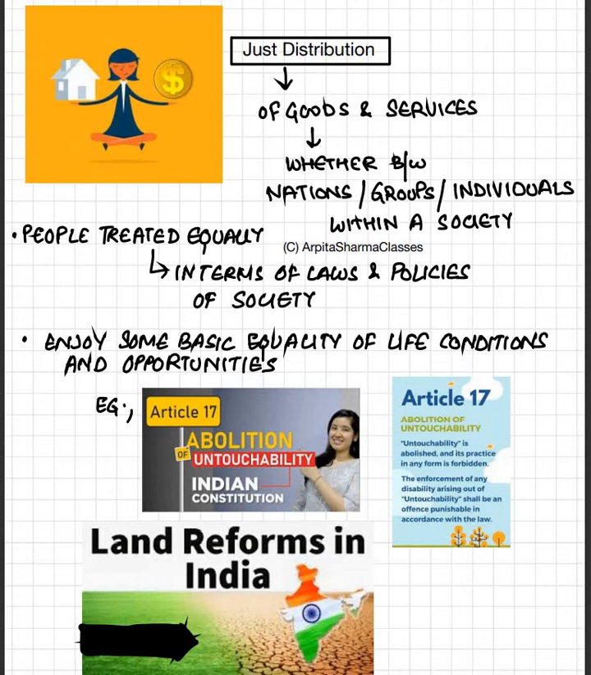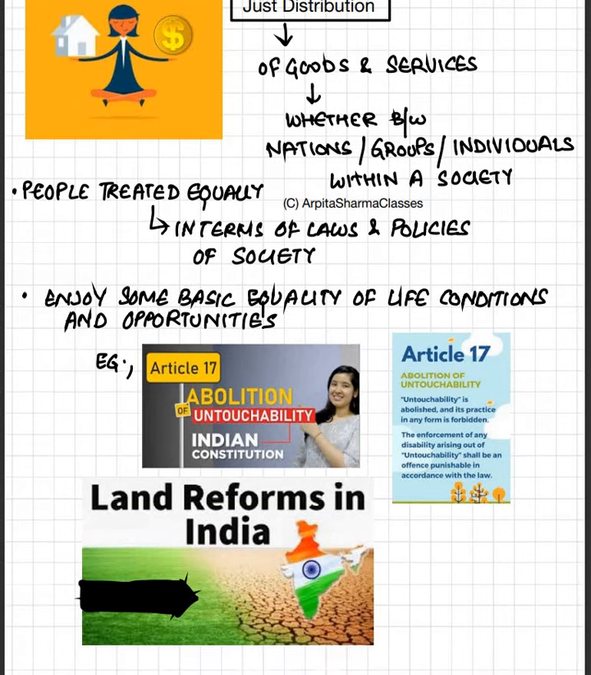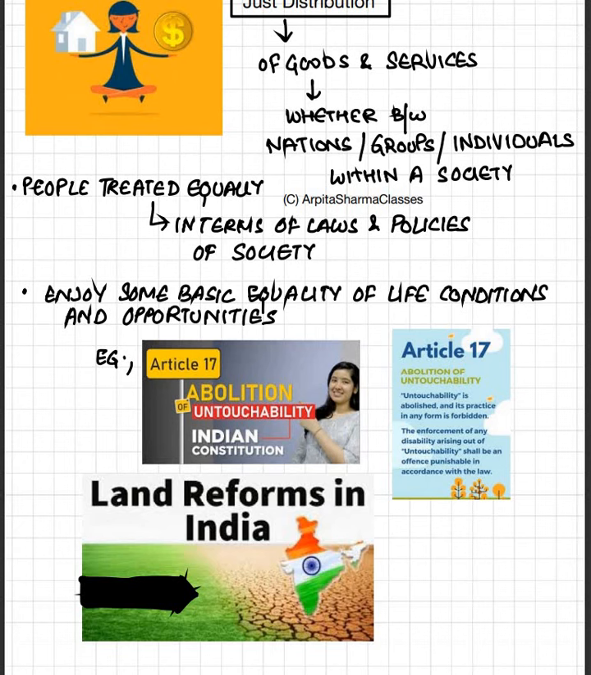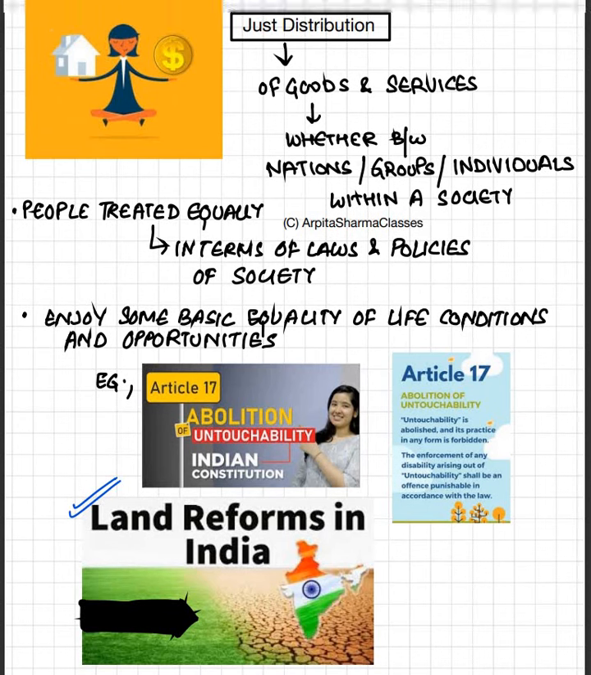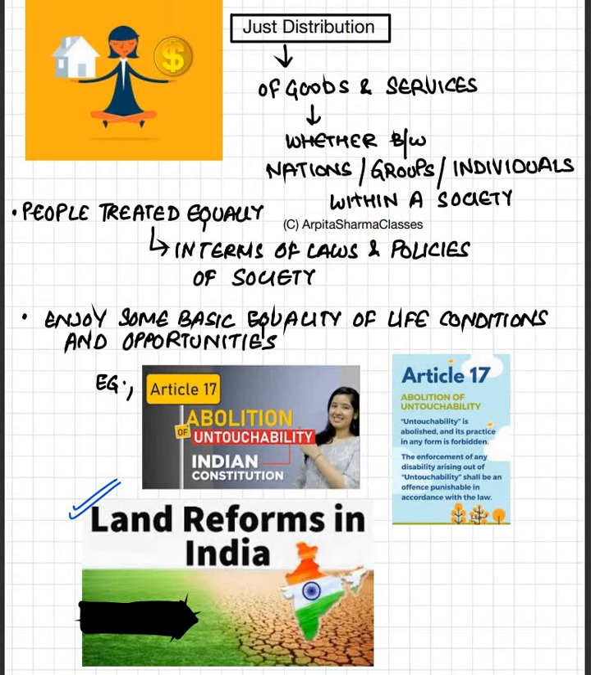For example, Article 17 talks about abolition of untouchability. If untouchability is abolished, everybody will get equal opportunities to develop their talents, to develop their skills, and in jobs also. Similarly, the government is bringing so many recent land reforms in India, so that land can be equally distributed among the people, right? So these are some of the examples when it comes to just and fair distribution of goods and services in the society.